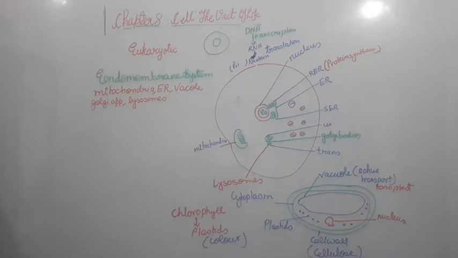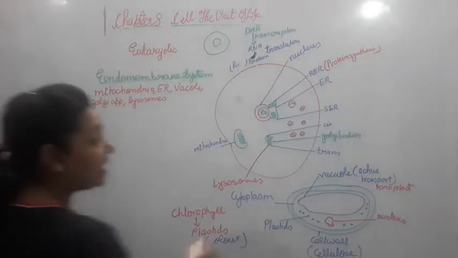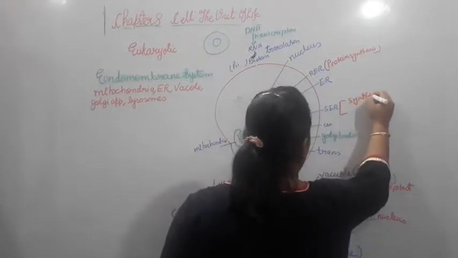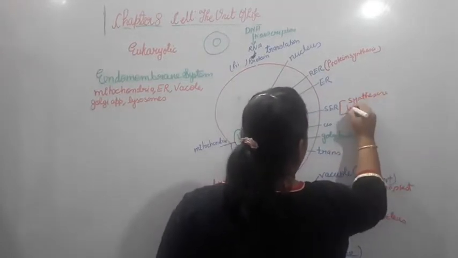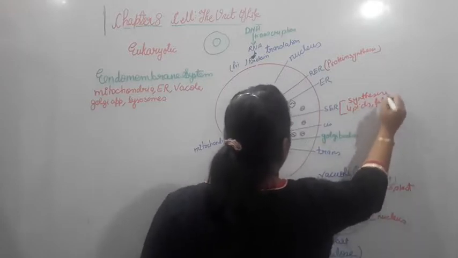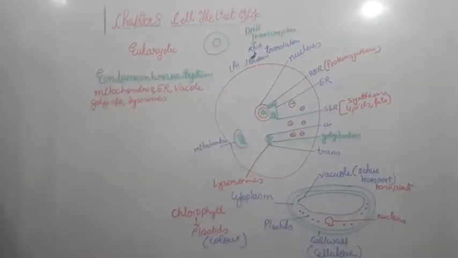to the plant's leaves. Now we have to see one more thing. We have seen RER, we have seen ER, and we have to see SER. SER is meant to synthesize lipids, which are like your fats, right? So whatever lipids and fats are there, they all get synthesized through your SER.